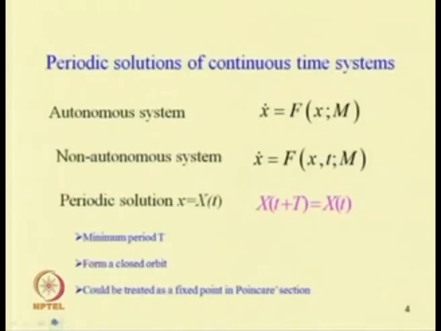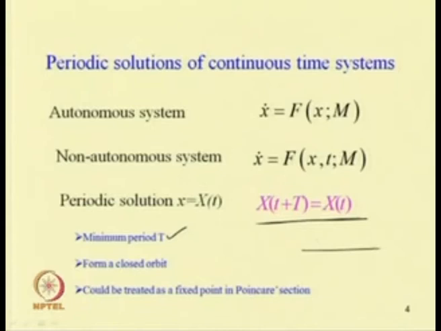So, what do we mean by a periodic solution? Let us consider an autonomous system x dot is a function of x and m, where m is the control parameter. If the solution x(t) repeats after a time interval T, with a minimum period T, then we can say the solution is periodic.